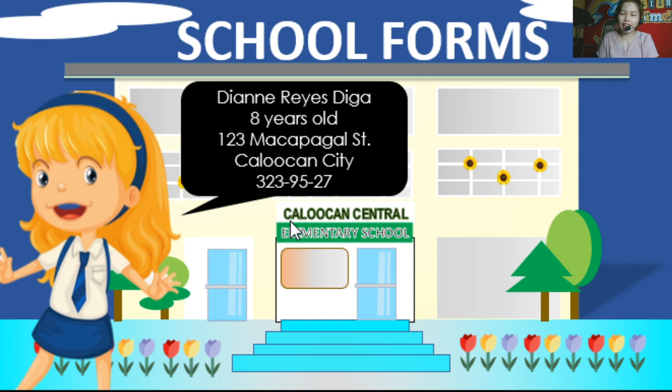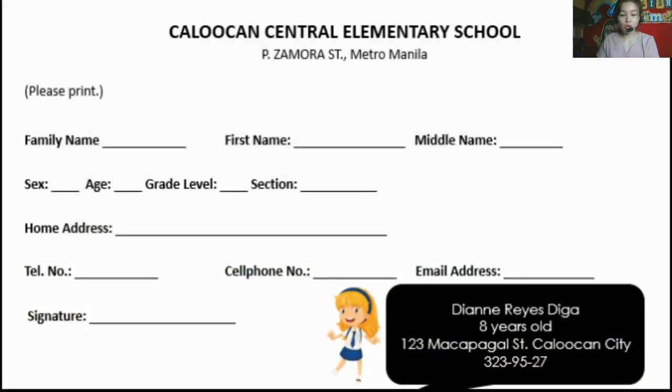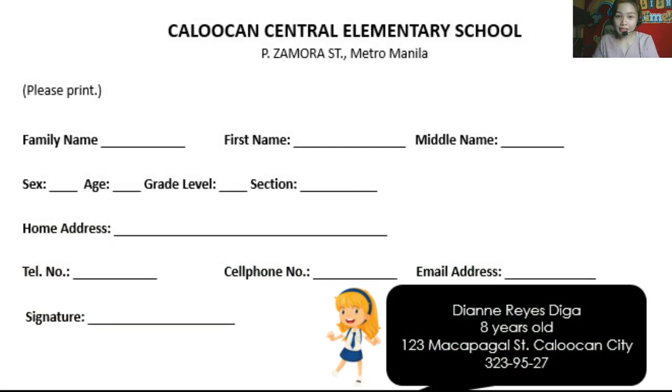She's a grade 5 pupil like you. So what I want you to do is to answer this sample school form. This sample school form was also filled out by your parents. It could be online or it could be actual, all right? But still they have the same content.